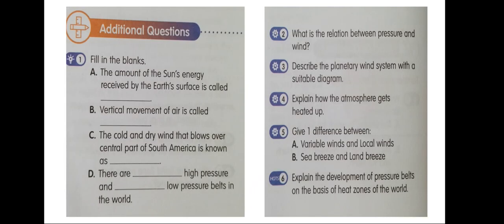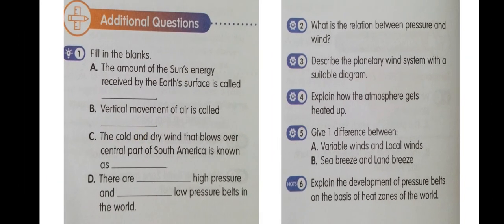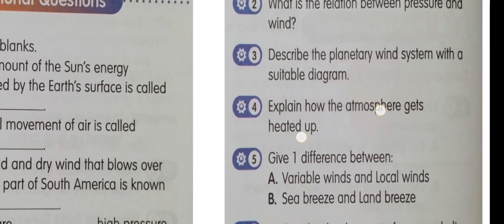Now we will move towards the additional question. Additional question first is fill in the blanks. So A is insolation, B is air current, C is Pampero, and D is 4 and 3. Got it? Now come to second.